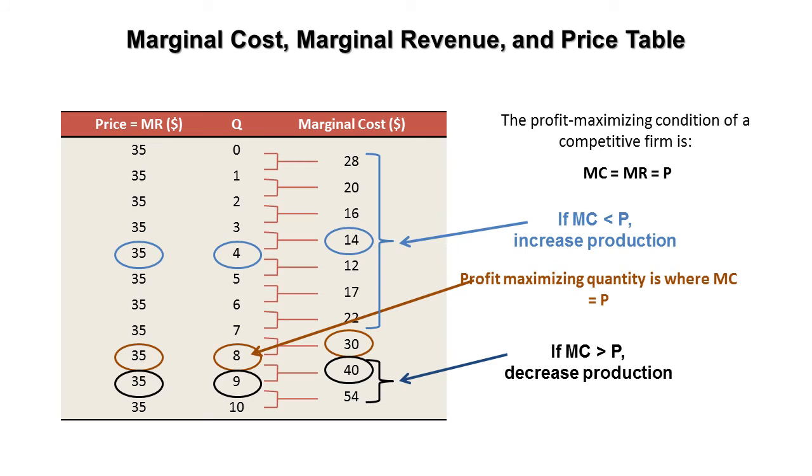But if a firm in any market structure equates marginal cost to marginal revenue, that means you are not going to increase or decrease production. Then that's the production point. That means you have reached the profit maximization point, the total production quantity.